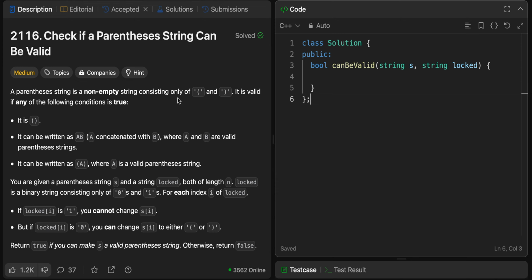Welcome. Let's solve Leetcode 2116. Check if a parentheses string can be valid.